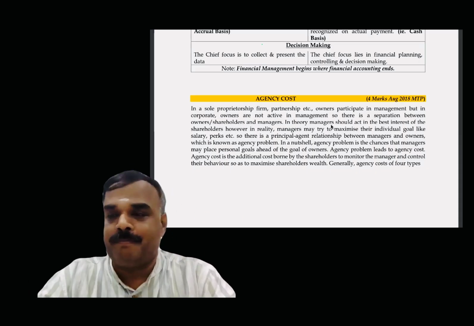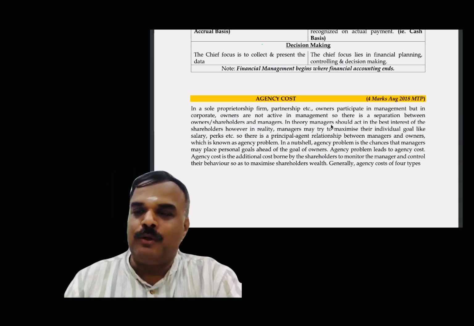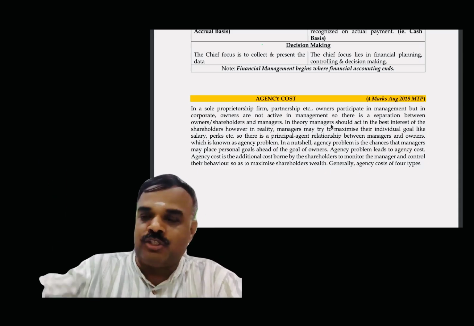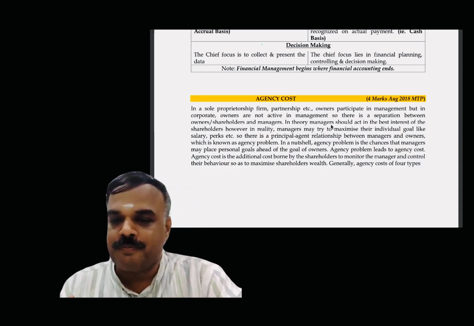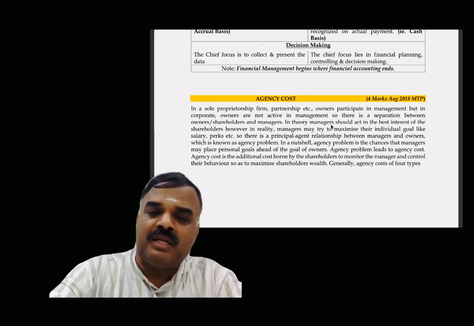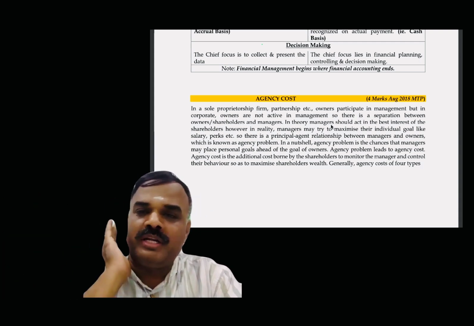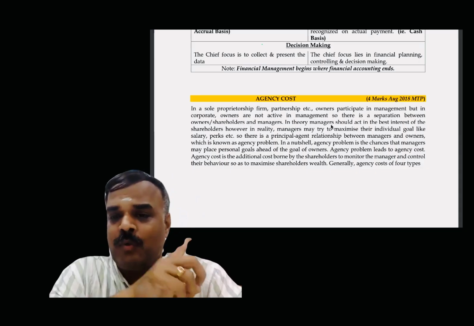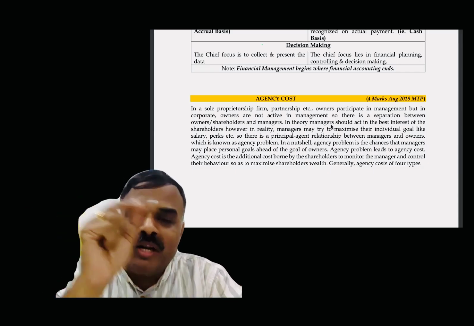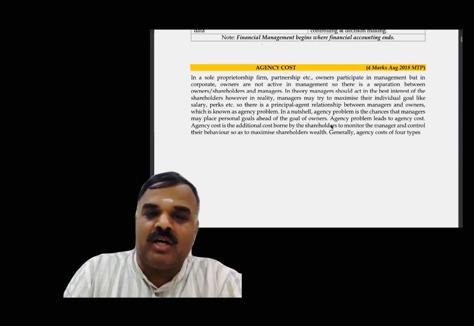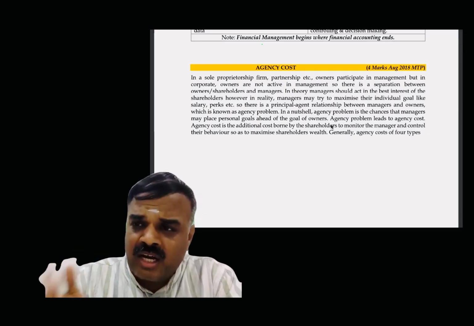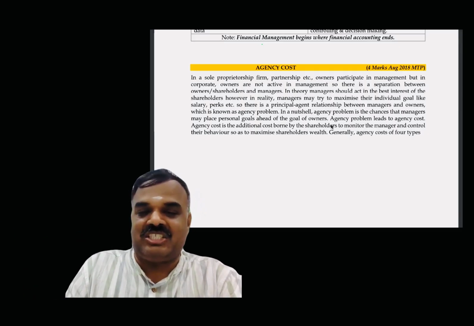If it is a corporate, then I'll do my duty, my work, then I'll walk out from the place. I don't have the habit of switching off the AC or the lights. It's somebody else's responsibility. In the sense, if a corporate comes into the picture, every individual will do only their own work. They won't bother about other work or overall minimization of cost. Therefore, to monitor this and control the cost, we are going to incur additional cost. That is called agency cost. To reduce cost, we allow another cost. That is called agency cost.